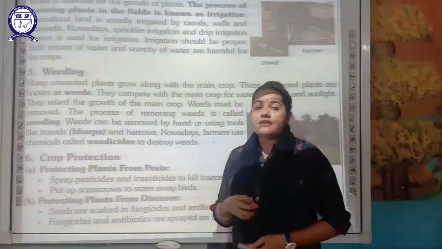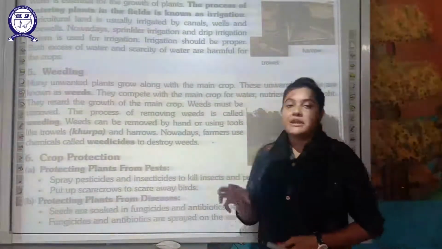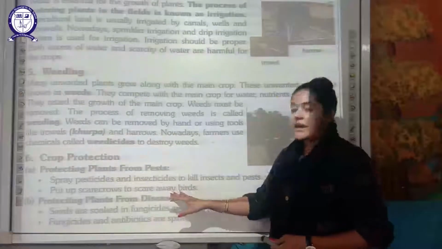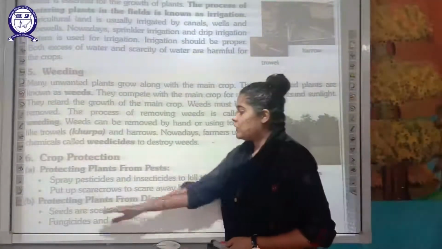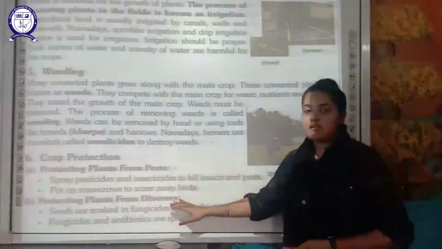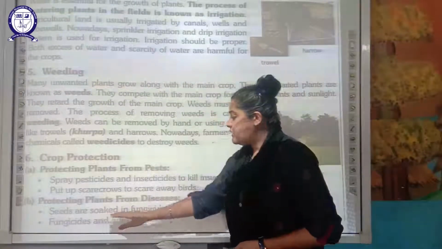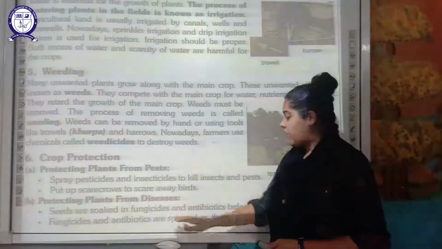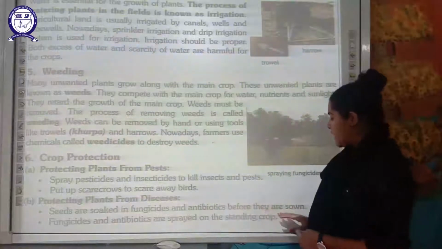And then you might have seen certain farmers also place a scarecrow in order to scare away the birds. Next is protecting plants from various diseases. In that case, the seeds are soaked in fungicides and antibiotics before they are sown.